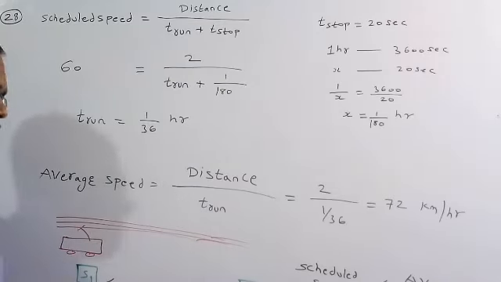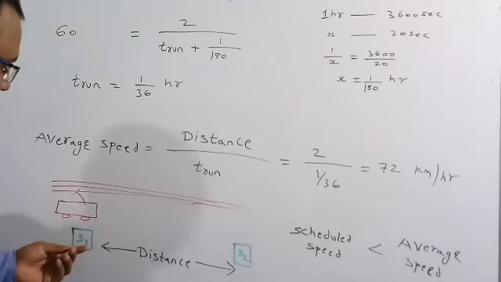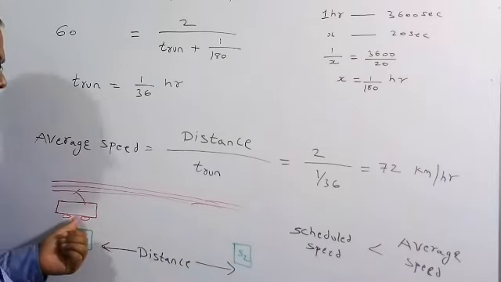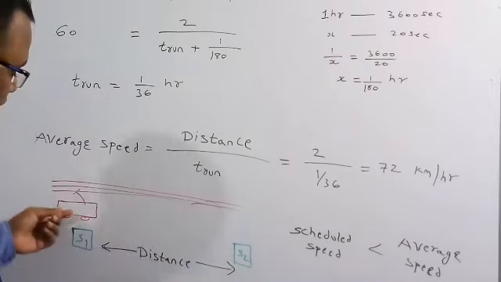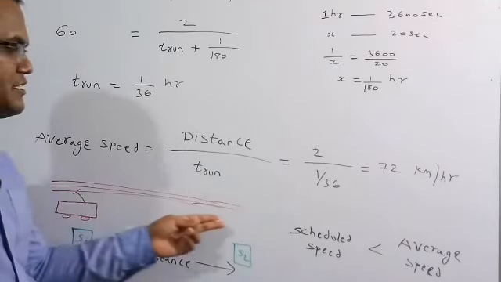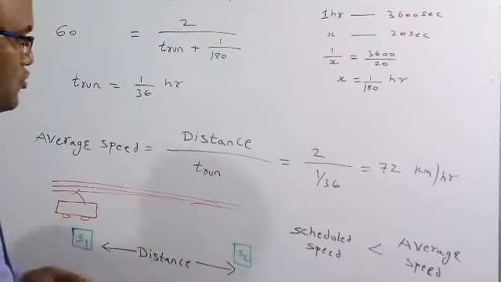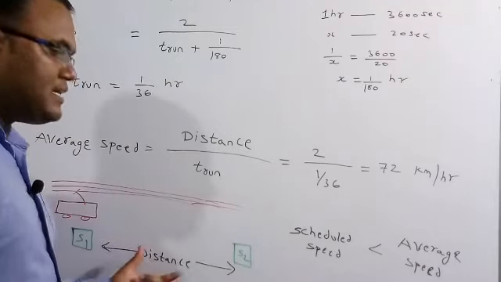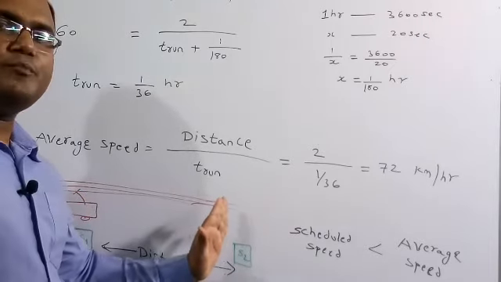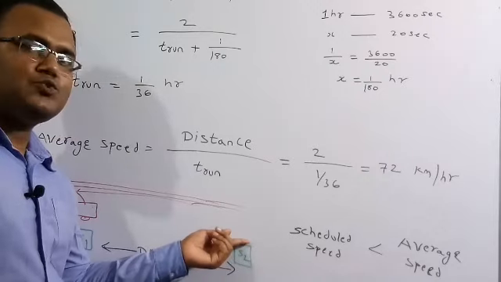See here, let me explain the small concept of scheduled speed and average speed, the difference between these two things. See, this is station 1 and this is station 2. So this train has to pass from station 1 to station 2. This is the distance between the two stations. So after reaching station 2, the train has to stop for some amount of time. So in the scheduled speed, the time taken by the train to go from station 1 to station 2, plus the time taken by the train to stop at station 2, is also included.